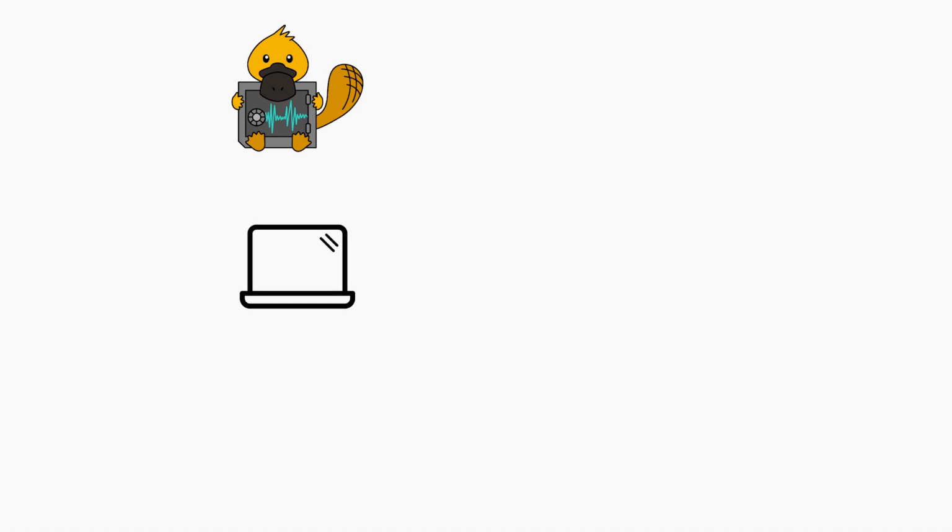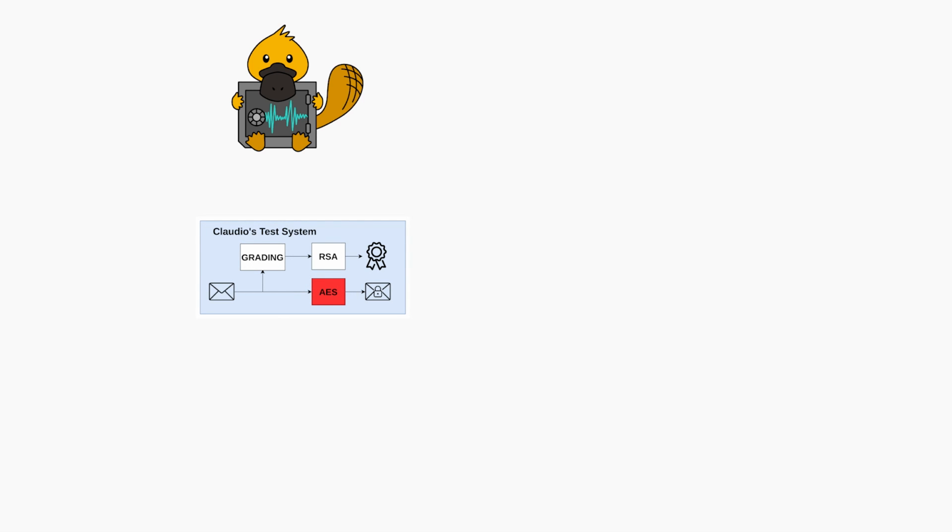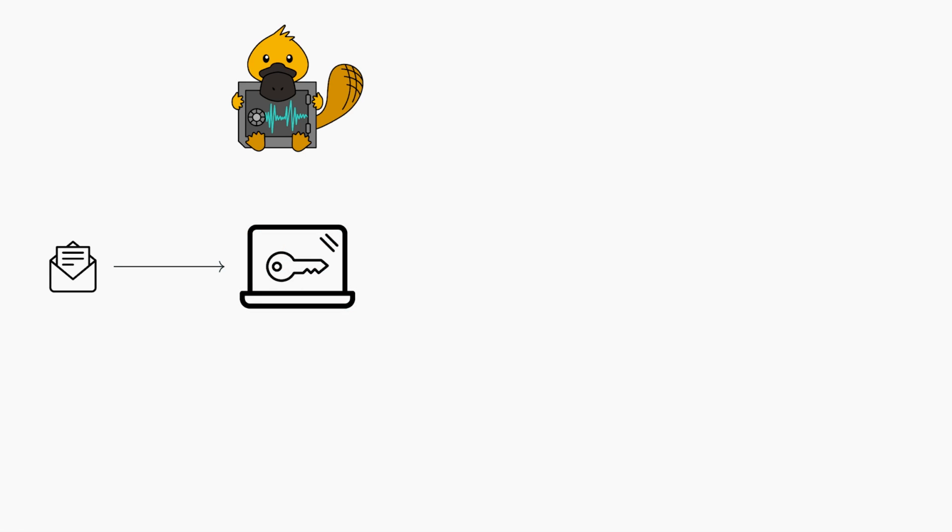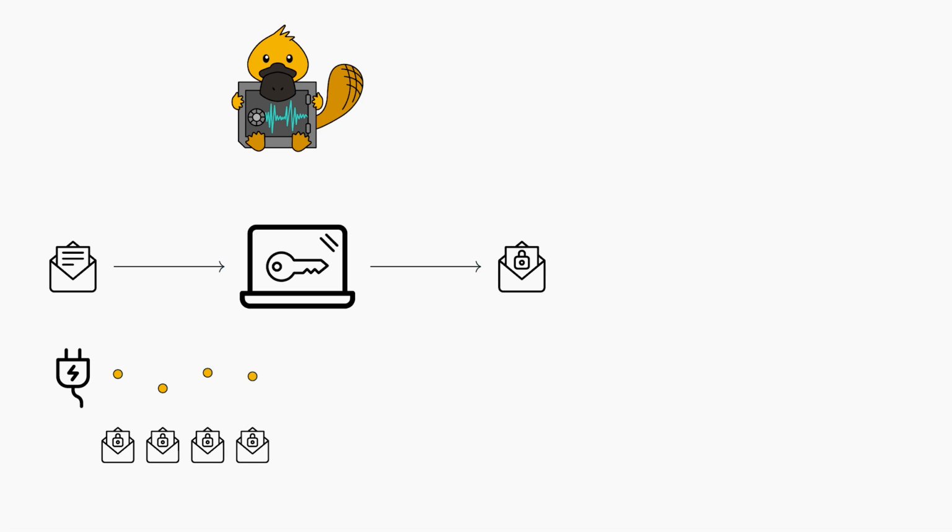Let us take a closer look at the proposed attack from Jonas, Daniel and Andreas. The target of the attack is an AES key securely stored on a computer, in our case, Claudio's test system. The computer exposes an interface where we can trigger message encryptions and record the energy consumption during the encryption. We store the encrypted message and the measured energy sample for later use. In contrast to our previous attacks, we only observe a single measurement per encrypted message.